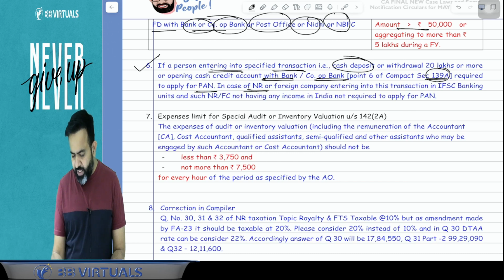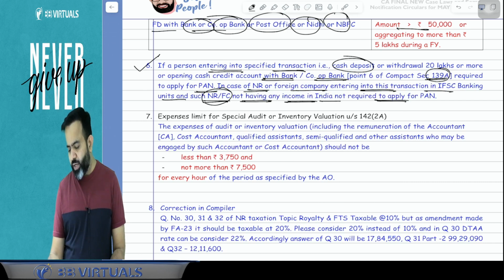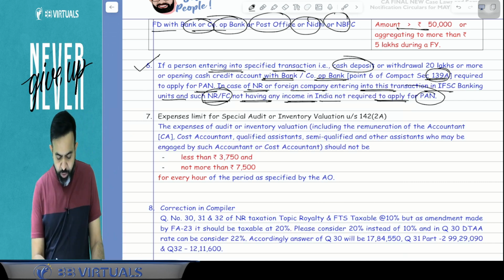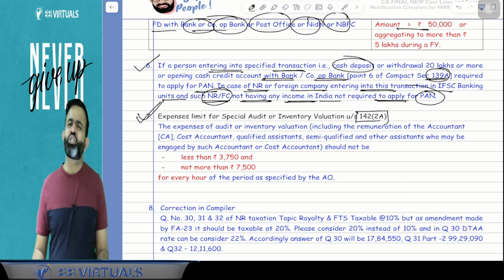In case of a non-resident or foreign company entering into this transaction in an IFSC banking unit, and such non-resident foreign company not having any income in India, they are not required to apply for the PAN. Now next point, that is point number 7. If you remember section 142(2A), that is the special audit.